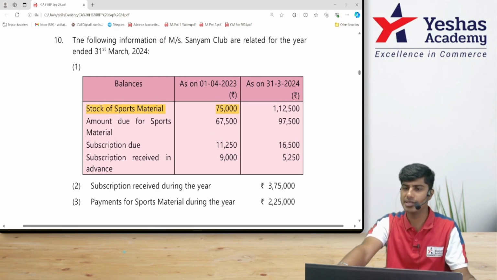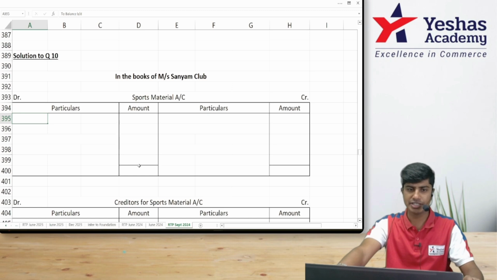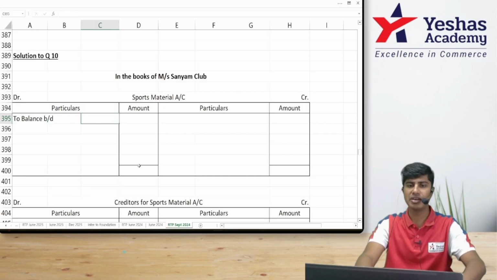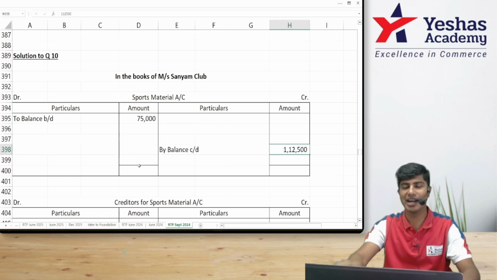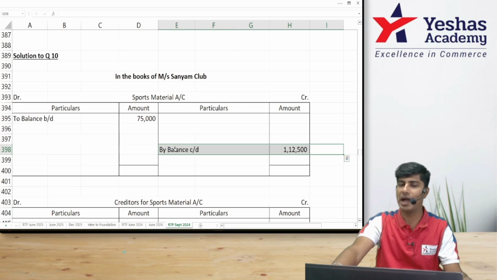75,000 is the opening balance. 1,12,500 is the closing balance. So I'll open one ledger called sports material account. In this ledger, I'll write on the debit side, to balance brought down, how much? 75,000. By balance carried down, 1,12,500. This 1,12,500 will appear in the balance sheet.